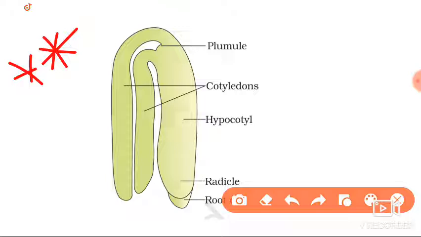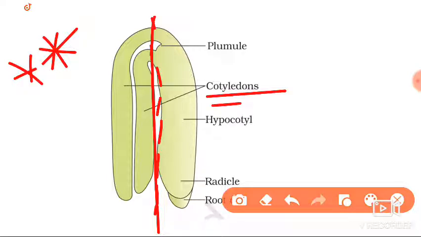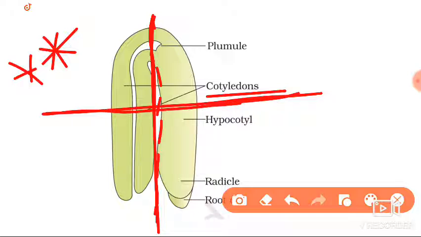You can see the embryonal axis. I will draw it here. This is the complete embryonal axis. These two are the cotyledons, already labeled here. And where exactly are the cotyledons present? Take the axis of the cotyledons like this. This is the embryonal axis and this is the cotyledonal axis.